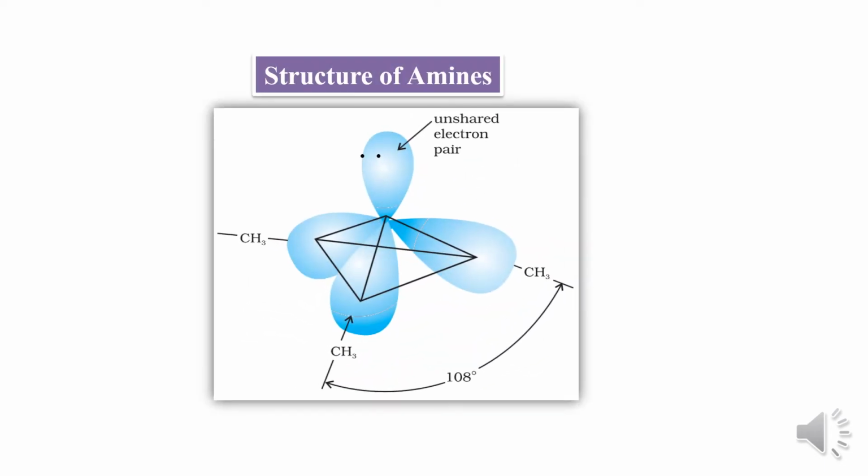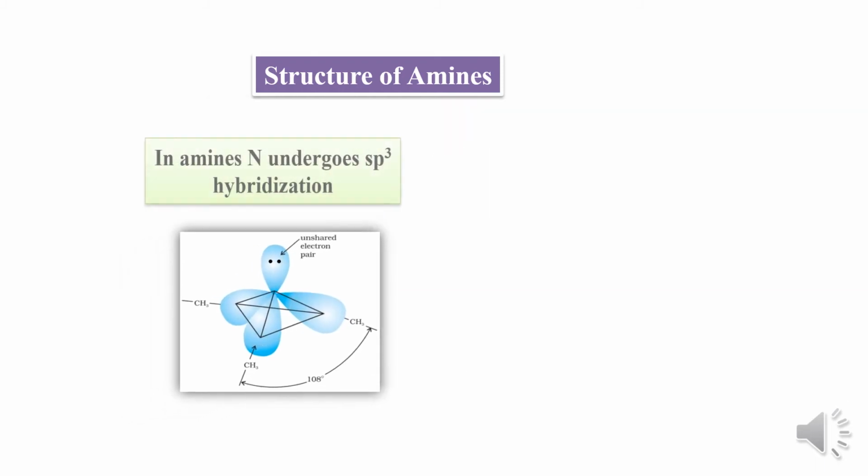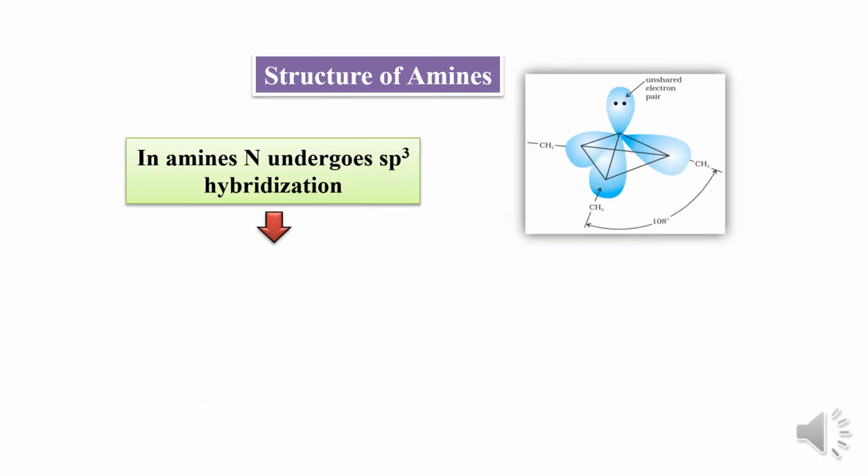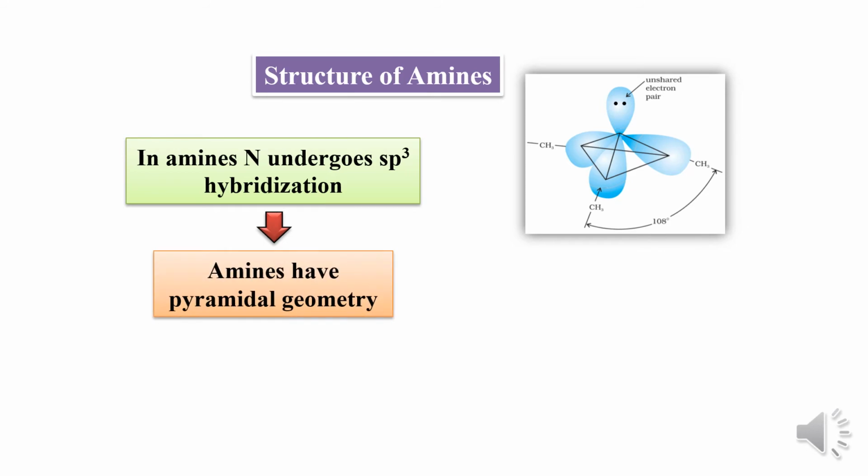Structure of amines. This is an example of a tertiary amine in which nitrogen contains a lone pair of electrons, or unshared electron pair. And also all three hydrogen atoms are replaced by CH3 groups, which is considered a tertiary amine. In amines, nitrogen undergoes sp3 hybridization and amines have a pyramidal geometry.